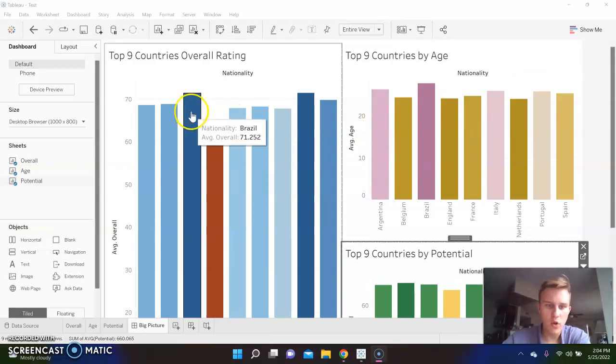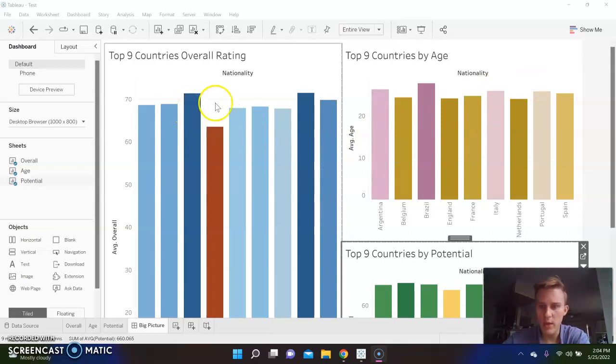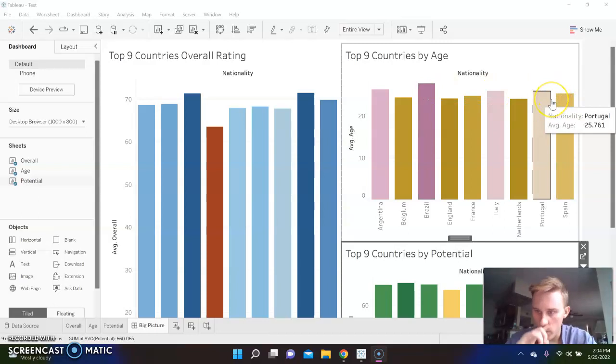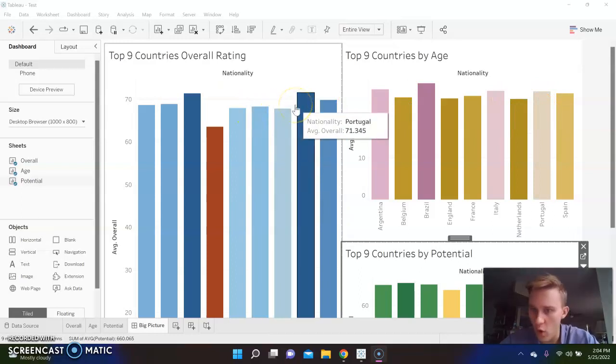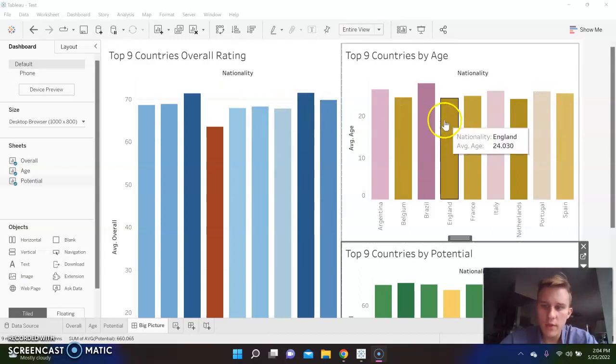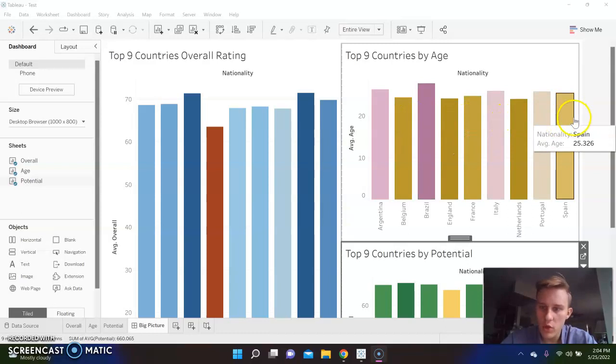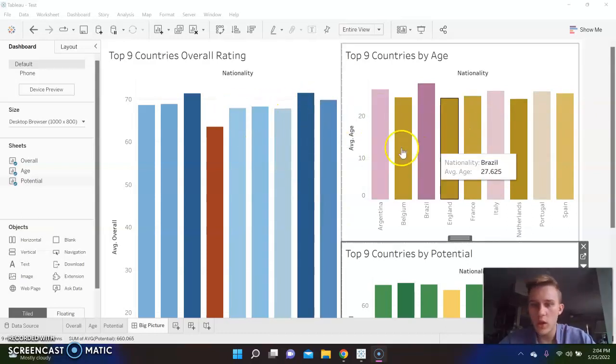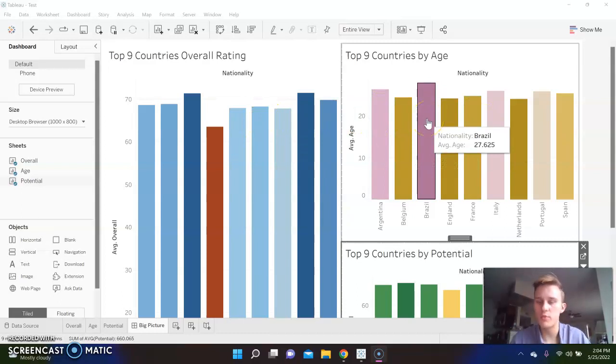So we can see that Brazil, being one of the highest overall rated teams, also had one of the highest average ages. Portugal, with having one of the third highest ages, also had one of the highest overalls. You can see that there's a lot of teams that are very similar in age. You can see that there are some general correlations, but for the most part, it is a direct correlation between overall and age. That's the first key insight.